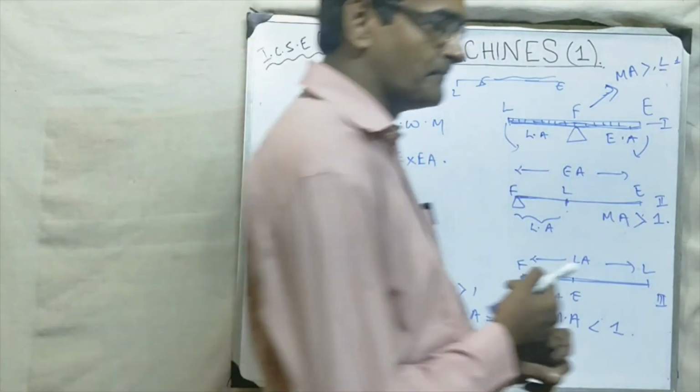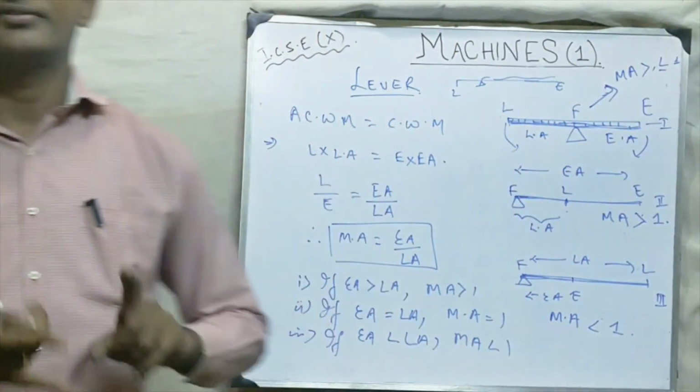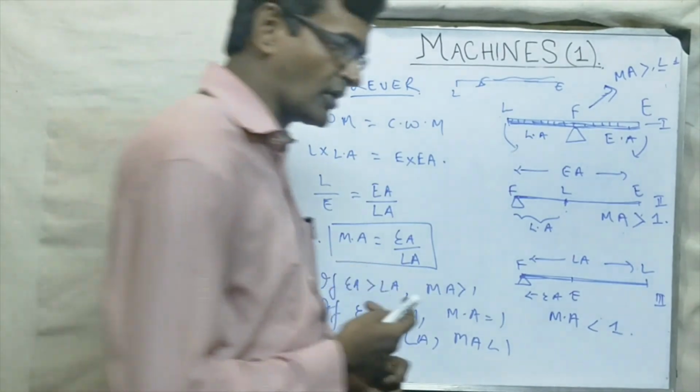So let's sum up. Class 1 lever, MA can be anything. Class 2 lever, MA greater than 1. Class 3 lever, MA less than 1. Okay.